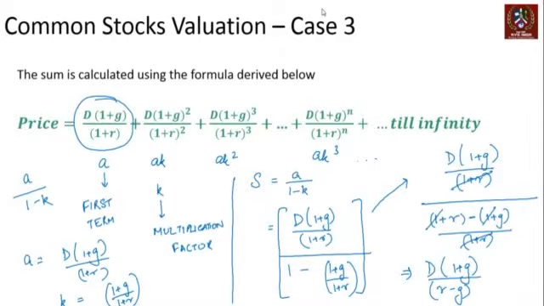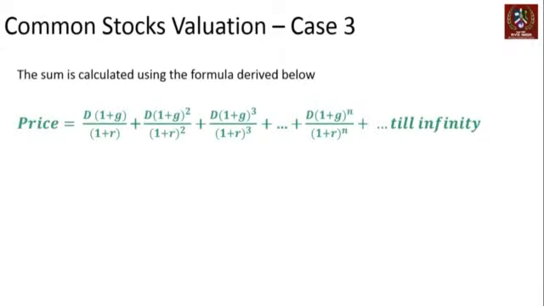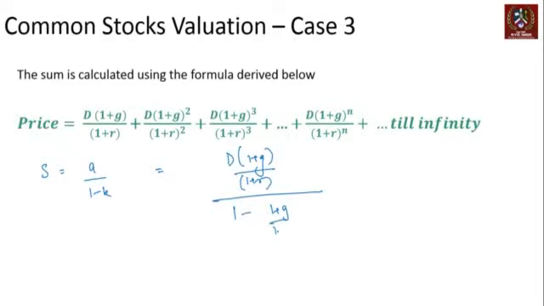That is what we get essentially in terms of the summation of the final value. Let's redo this once so that we don't have any kind of confusion. What we are saying is that the sum is given by A upon 1 minus K. A here is D into 1 plus G by 1 plus R, and K is 1 plus G by 1 plus R. When we solve for this, it gives us D into 1 plus G divided by R minus G. Right, so that's the calculation formula.